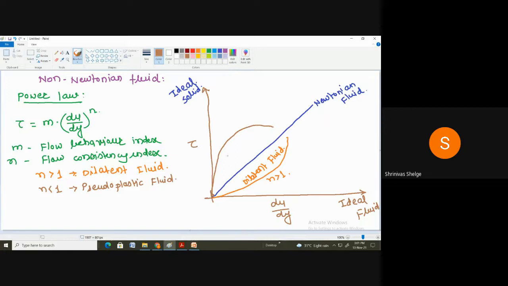So this is the pseudoplastic fluid. Here n is less than 1. Correct. So this dilatant fluid is also known as shear thickening fluid. And this one is known as shear thinning fluid.